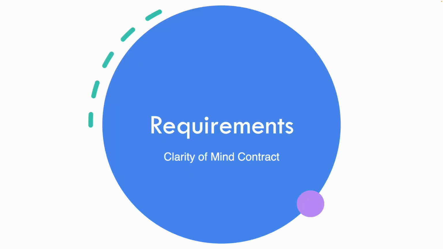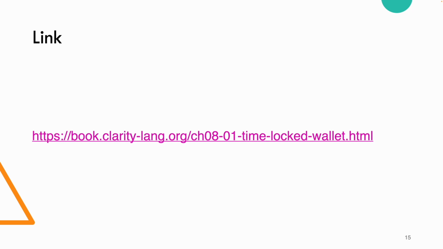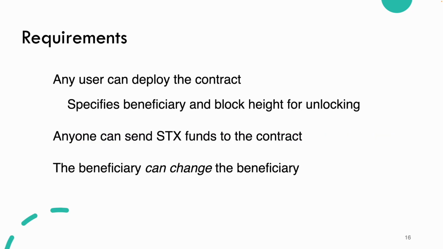Okay, so some of the requirements for the smart contract we're going to look at today are as follows. Here's where you can find them also, and alternatively, I rewrote them here. Any user can deploy the contract. So this will be a piece of code. You can pull it down and run it. You must specify a beneficiary, that is to say an address in the Stacks chain, or a principal, and a block height for when these Stacks tokens will be available.